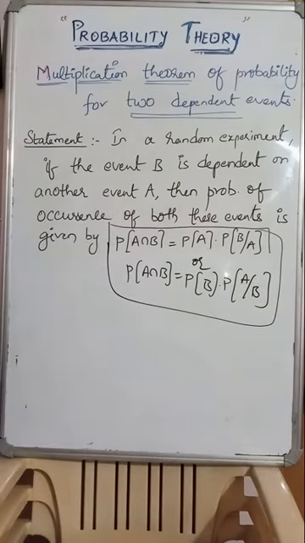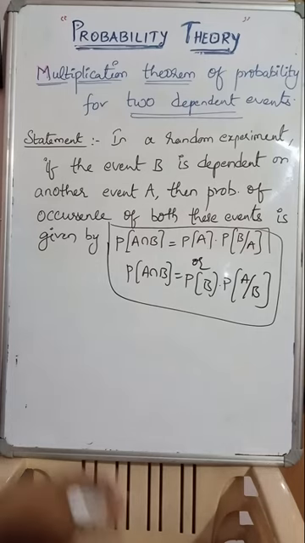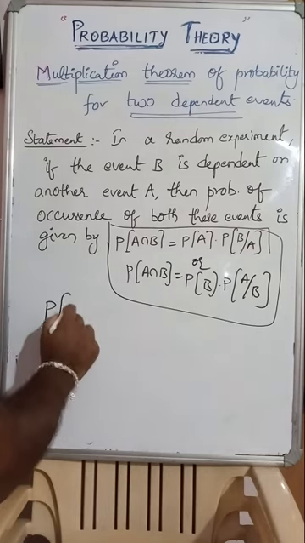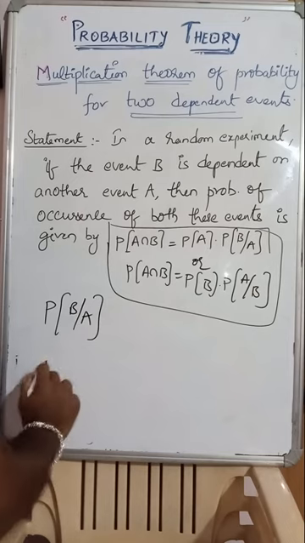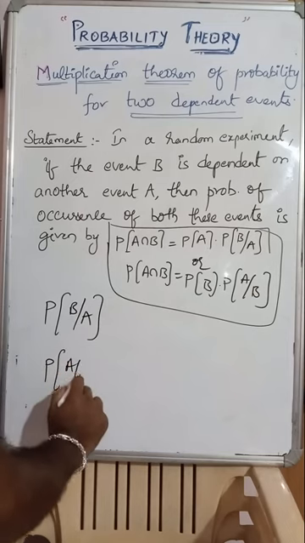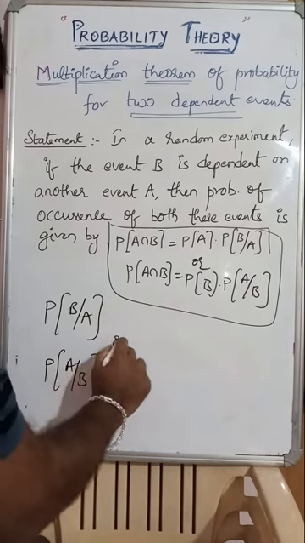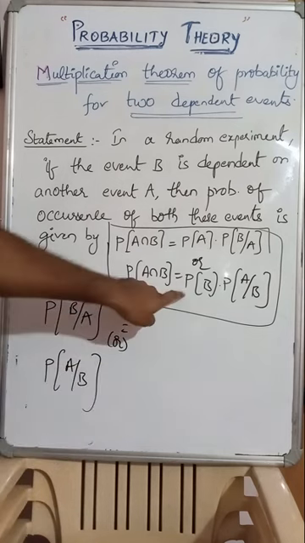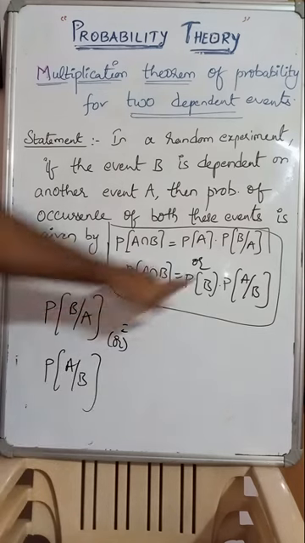Now, if they ask what is the formula for conditional probability, according to this, write down the formula. P of B given A, this one we want.